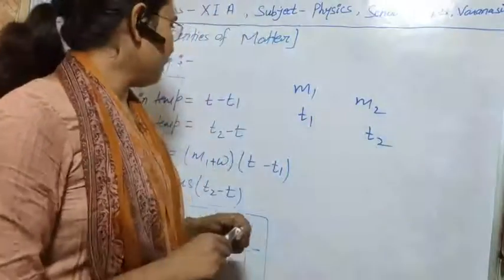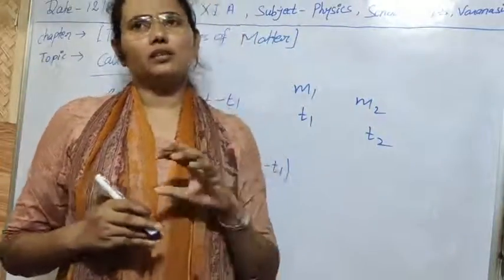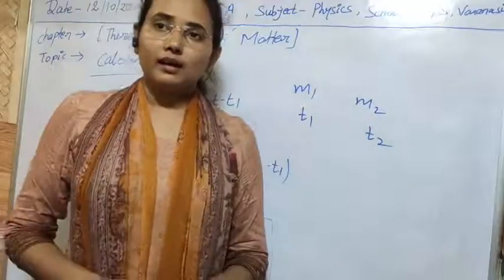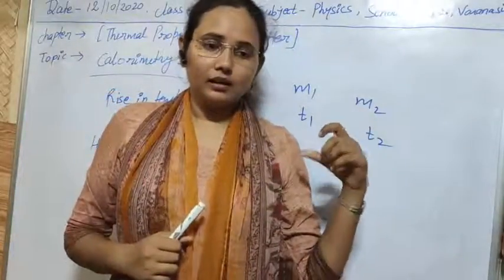Now what we have to do is mix that substance. Before that, let's heat the substance in a vessel or a test tube.